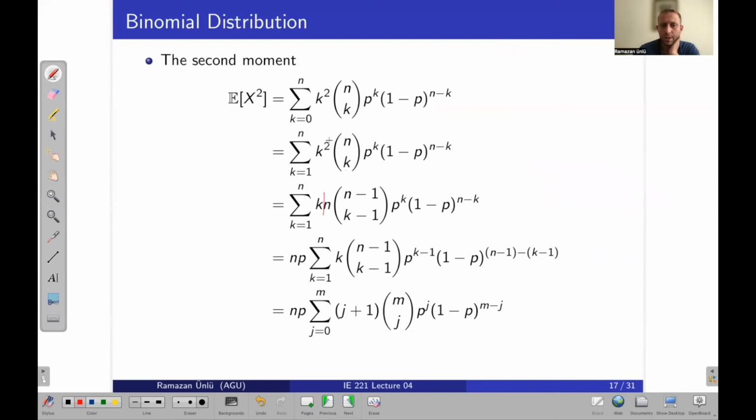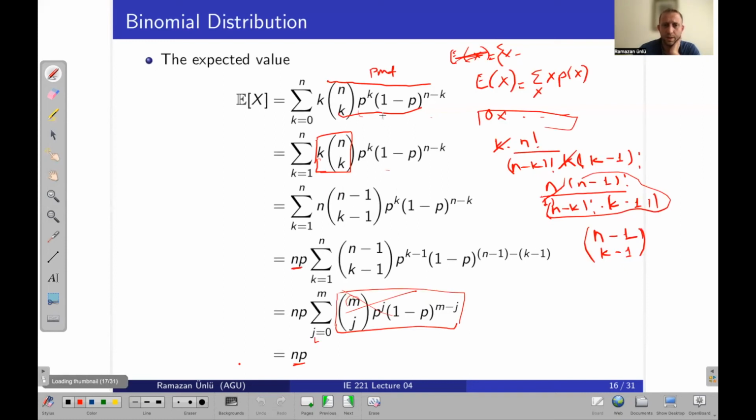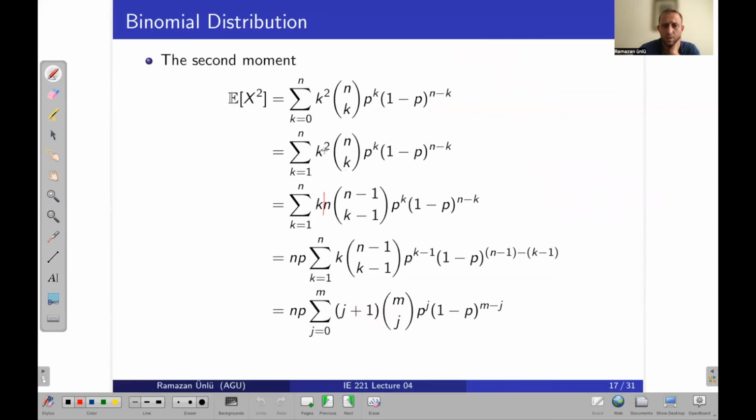Here we write this part with k times n choose k, right? And you know what trick we did for this part in the previous slide. So it will be k times n minus 1 choose k minus 1, and this part is the same.